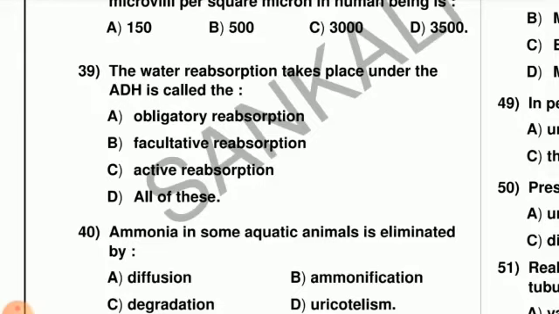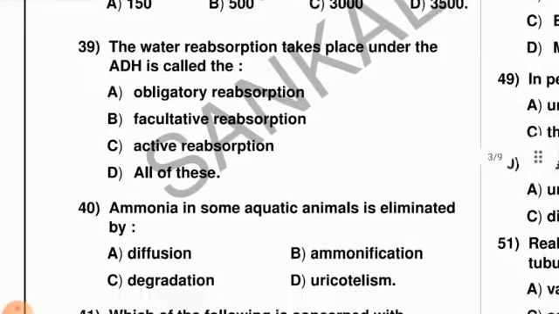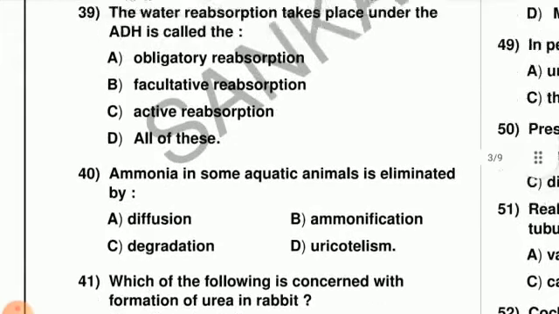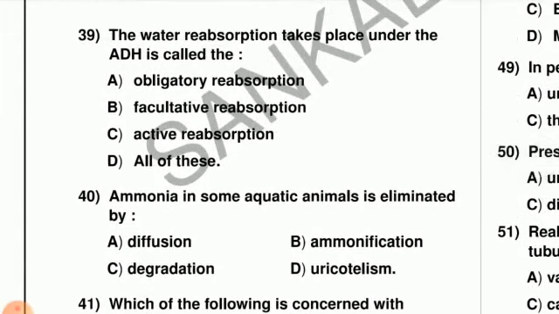These are considered as facultative reabsorption. The water reabsorption takes place when the body requires it, with the help of the hormone ADH, and this is considered a facultative reabsorption, and because of this the right option is option B.